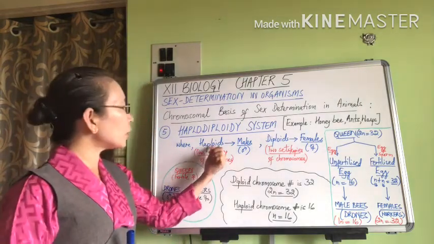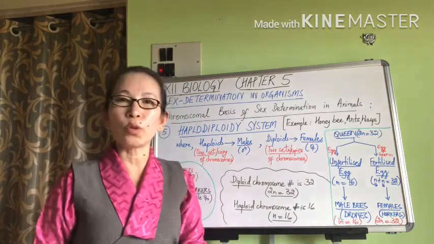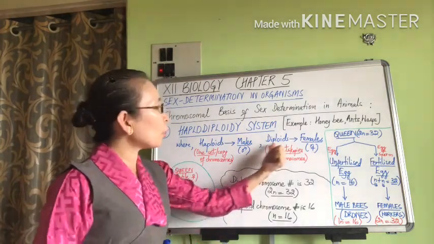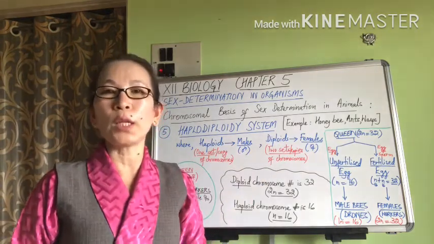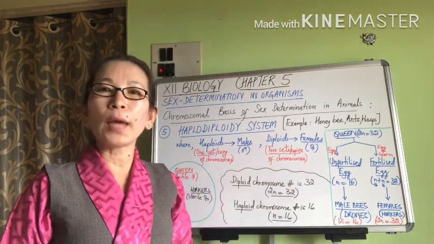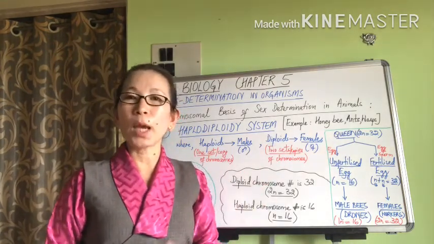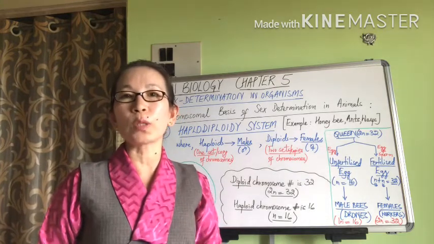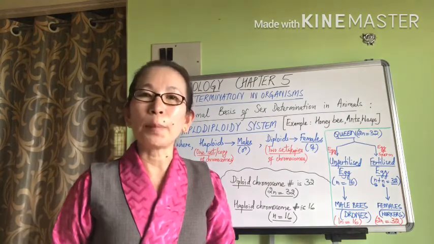So haploid organisms are those who have only one set or one copy of each chromosome, whereas diploid organisms are those who have two sets or two copies of each chromosome. Now, most of the higher animals or organisms are diploid organisms, including humans. We have 23 pairs of chromosomes, which means that each of our 23 chromosomes exists in a pair.